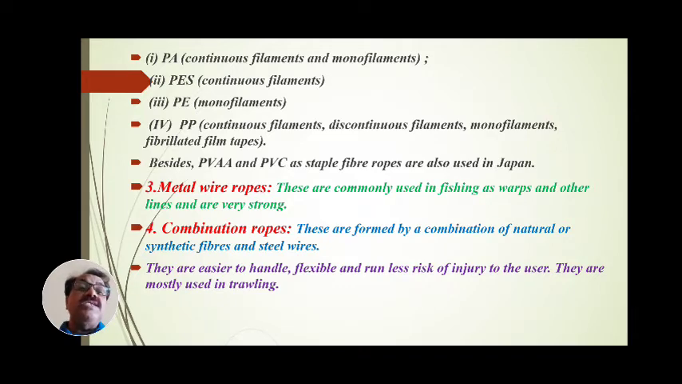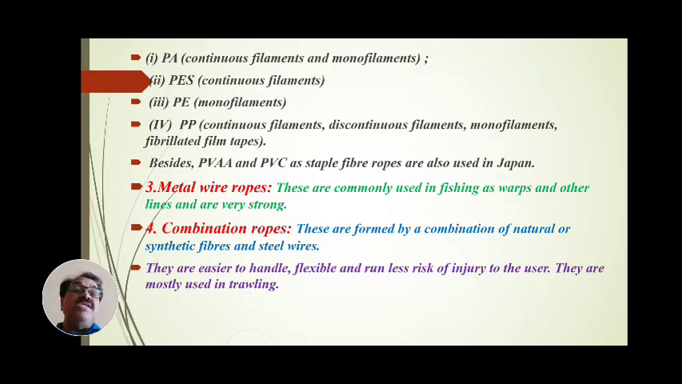The property of those metals is ductility, which allows them to be drawn into wire. These are commonly used in fishing as wraps and other lines and are very strong. That's why these metal wire ropes are used today in large countries, on a large scale.